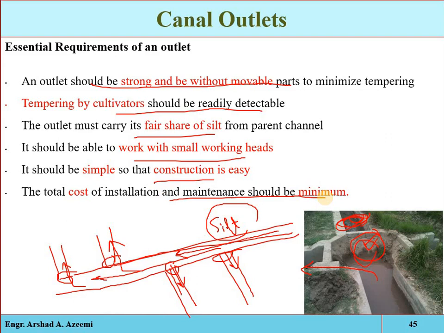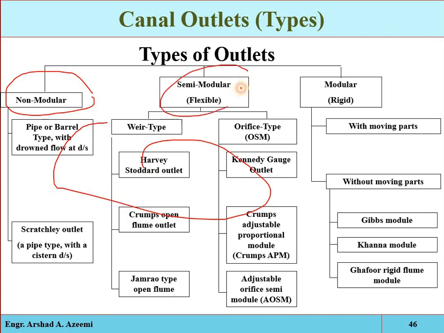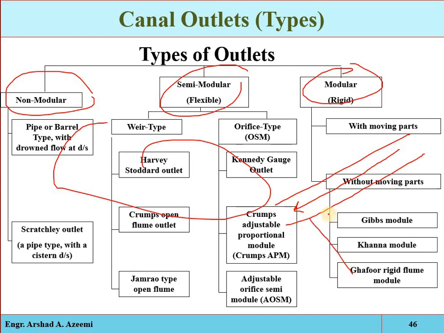Now see, there are different types of outlets. We are not going into detail on these, but broadly we have 3 types: the non-modular outlet, the semi-modular outlet, and the modular outlet. For example, if this is the major distributary, if this is the minor distributary, and here we have the feed water course, or here we have the feed channel.